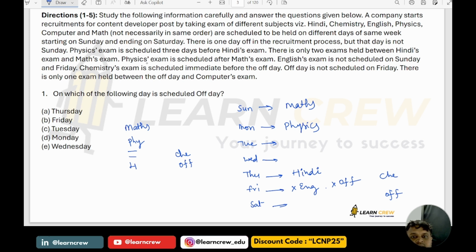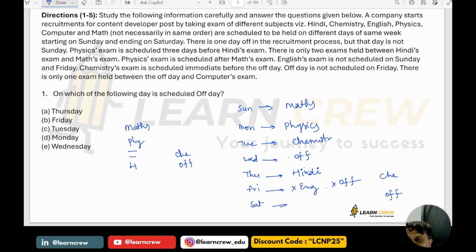Next, Hindi and maths: there are 2 exams between them. So one has to be off. Between Hindi and Maths there are only two exams. So the off has to be any of these two. One is Physics, and out of these two, one should be off. So off, and Chemistry is like this.